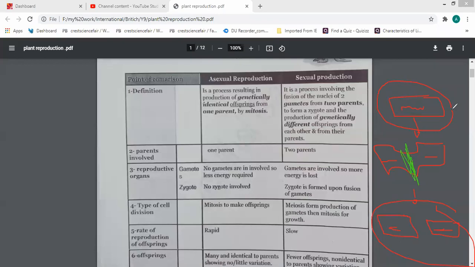But in case of sexual reproduction, it includes two parents. Two different parents, we must be accurate. Two different parents, male and female, and these two different parents must reach maturity age or stage to have the ability to perform this process. Third point of comparison, about the reproductive organs.